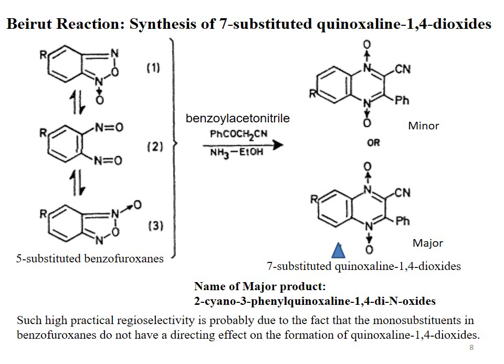So this high practical regioselectivity is probably due to the fact that monosubstituents in benzofuroxanes do not have a directing effect on the formation of quinoxaline dioxide. It means the substituent at position 5 in the reactant has no directing effect on the formation of the product.